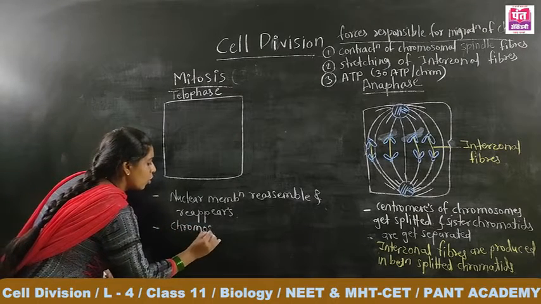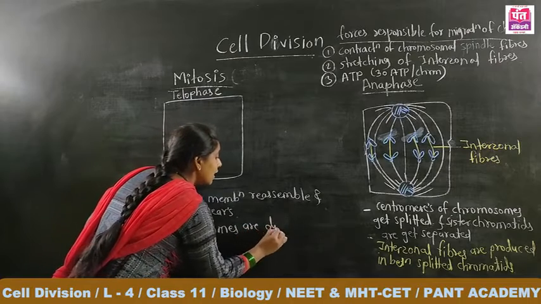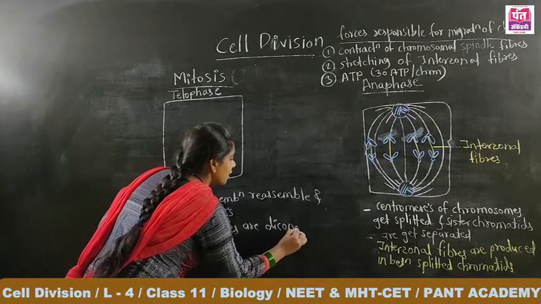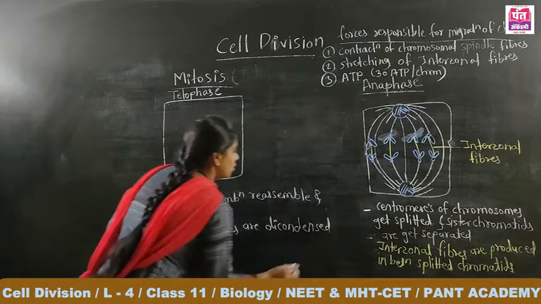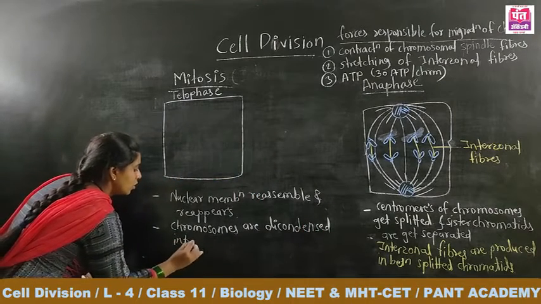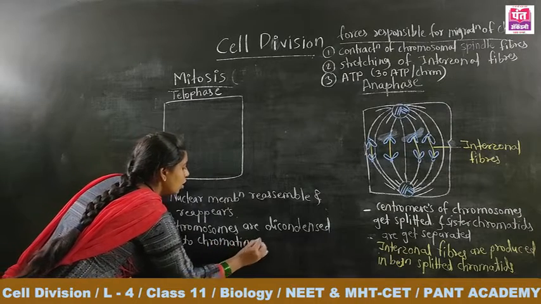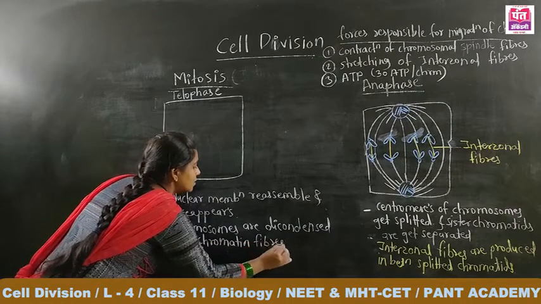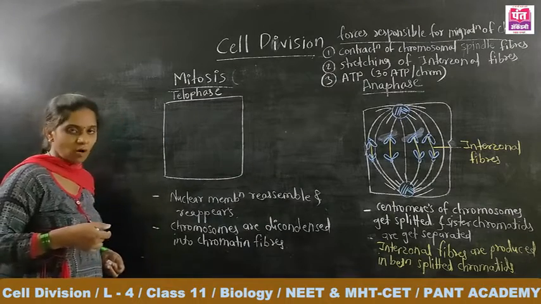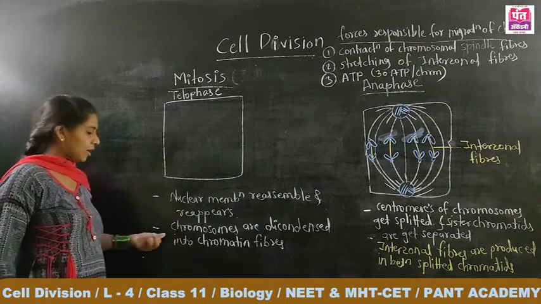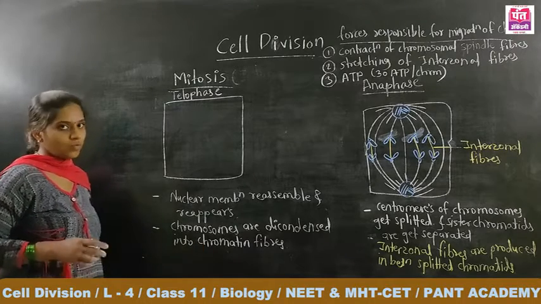Chromosomes are decondensed, meaning again they become thin thread-like structures, decondensed into chromatin fibers. The chromatin fibers that had condensed to form chromosomes, here in the telophase those chromosomes are decondensed into chromatin fibers.